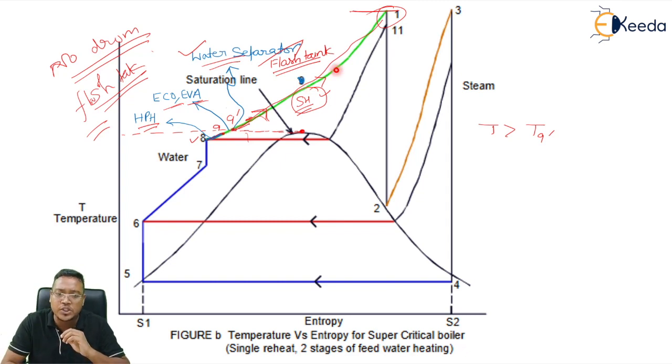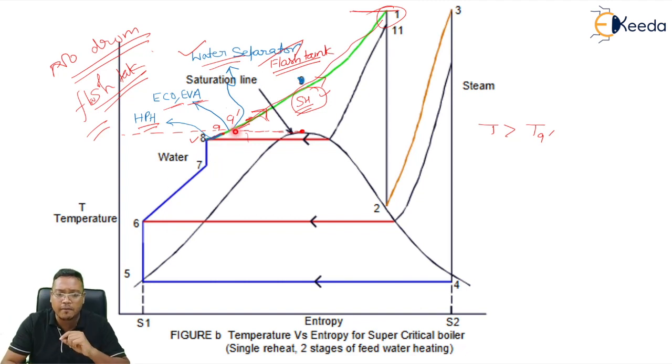Now from 9 dash to 1, this is completed in the superheater. Now from 1 to 2 it is the HP turbine, 2 to 3 reheater, 3 to 4 LP turbine, then 4 to 5 is the condenser, 5 to 6 CP, 6 to 7 LP heater, 7 to 8 BFP. Now this cycle will complete. In this way, the supercritical boiler will work.